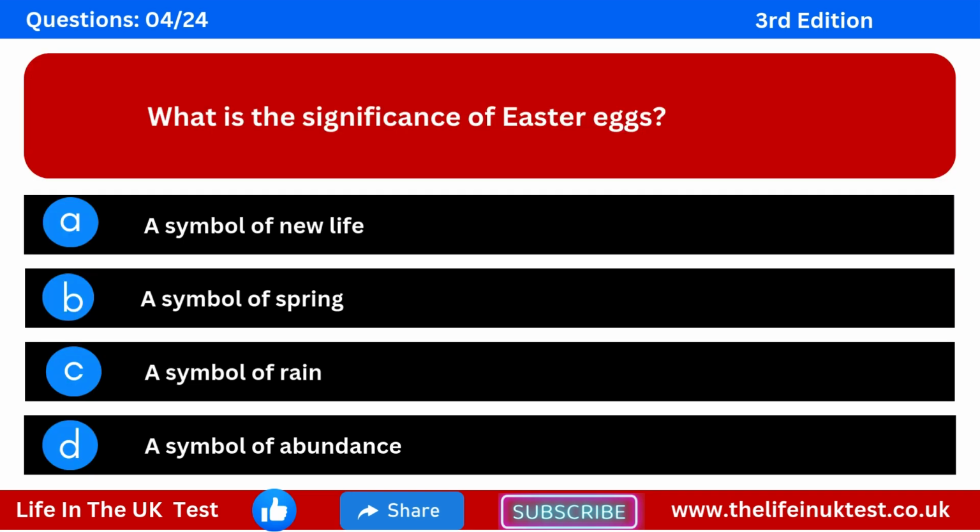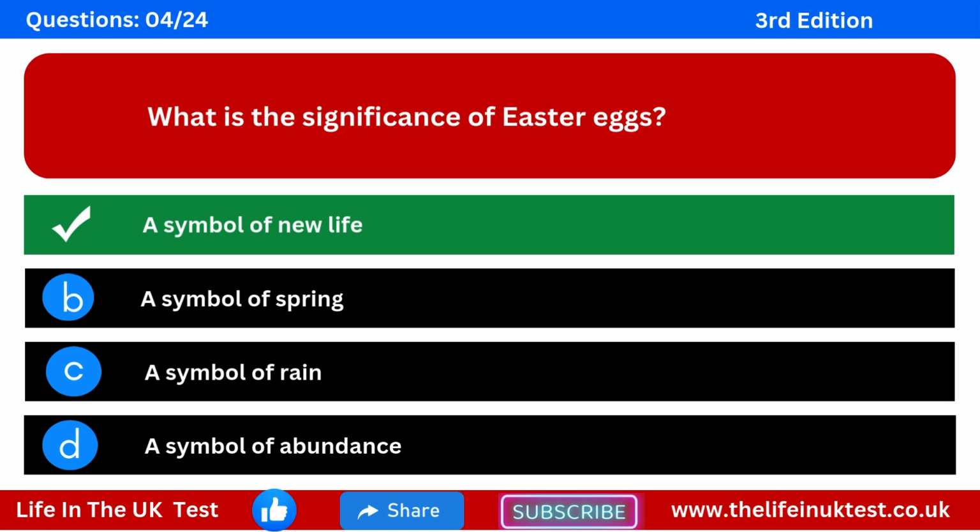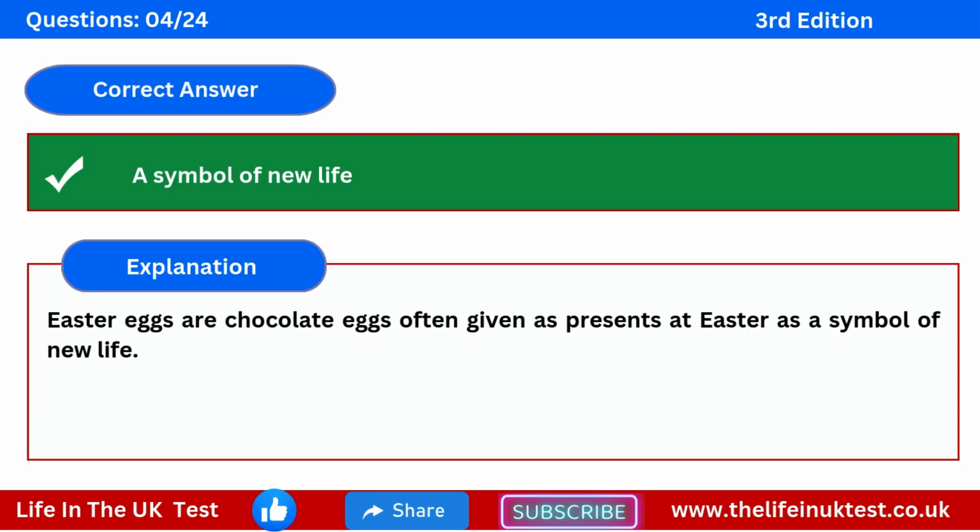Question 4. What is the significance of Easter eggs? Option A. A symbol of new life. Option B. A symbol of spring. Option C. A symbol of rain. Option D. A symbol of abundance. The correct answer is a symbol of new life. Explanation: Easter eggs are chocolate eggs often given as presents at Easter as a symbol of new life.